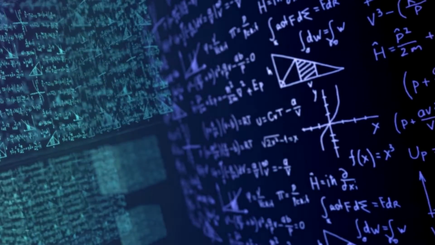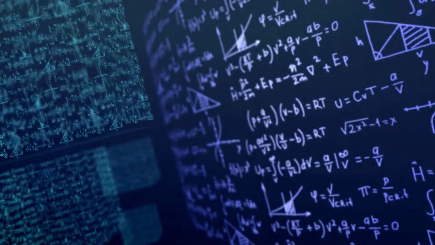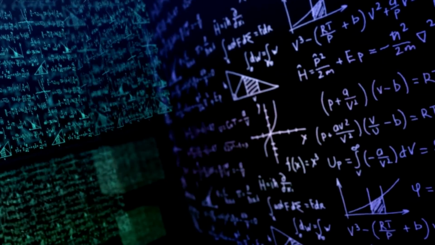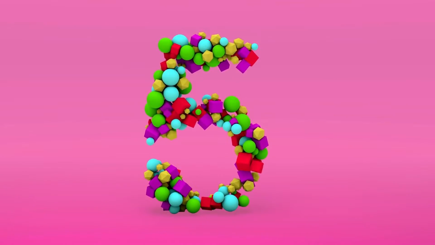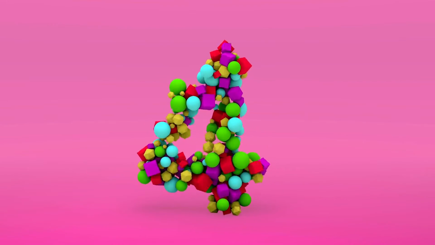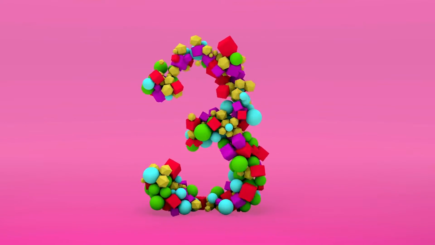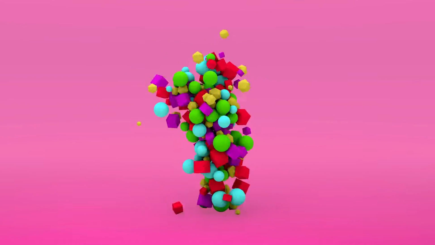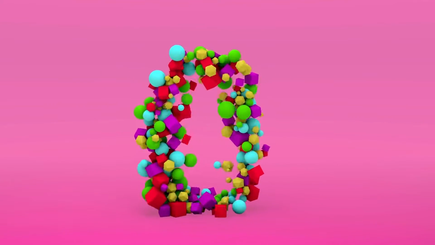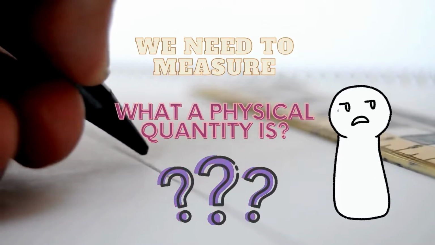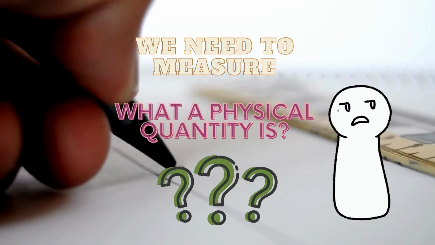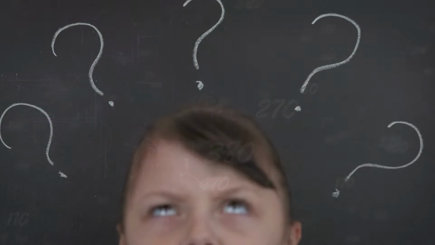What is the difference between a physical quantity and a mere physical concept? The physical concept depends on the properties of the observer, on his habits, on his way of life, and the physical quantity has an exact value. So it turns out that the physical quantity is a physical concept that is expressed using a number. But how to express a physical concept using a number? We need to measure, then we can formulate what a physical quantity is. A physical quantity is a physical concept expressed by a number in the process of measurement.